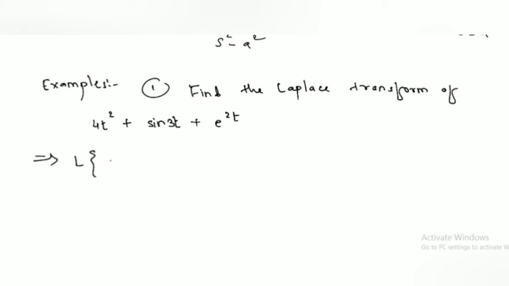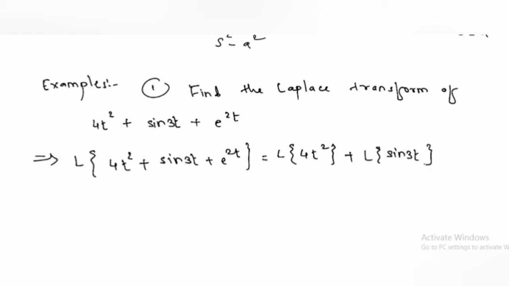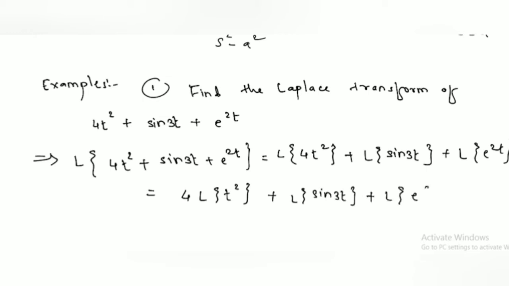We take the Laplace of that function: 4t square plus sine 3t plus e raised to 2t. By using the linearity property, we separate all these terms on this plus sign. Laplace of 4t square plus Laplace of sine 3t plus Laplace of e raised to 2t. Again here 4 is a constant term, so we take it outside: 4 into Laplace of t square plus Laplace of sine 3t plus Laplace of e raised to 2t.